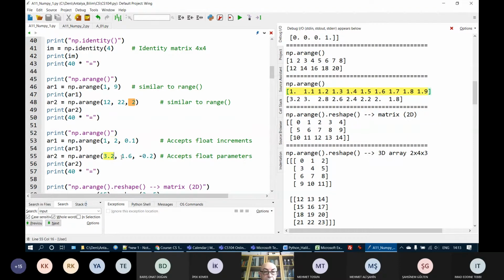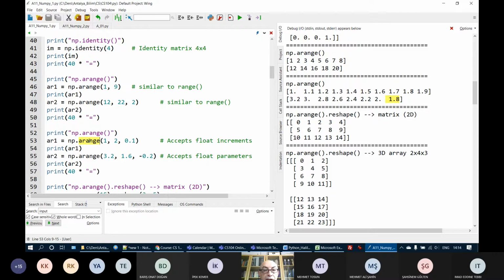Okay. Or here we have another one. Start from 3.2. Every time decrease by 0.2 up to 1.6, which is exclusive. So what will be the numbers that will be generated? 3.2, decrease by 0.2, or add minus 0.2. After 3.2, we will get 3, 2.8, 2.6, 2.4, and so on, up to 1.8. And the next value would be 1.6, but the second parameter is 1.6, which is exclusive. I hope this is understood.